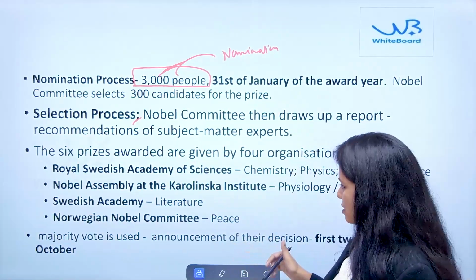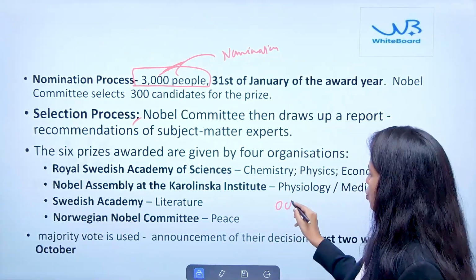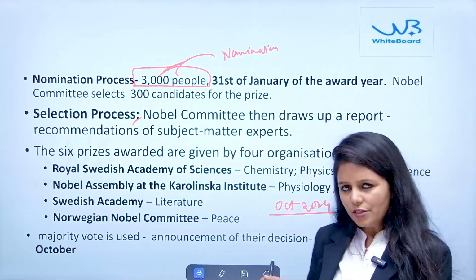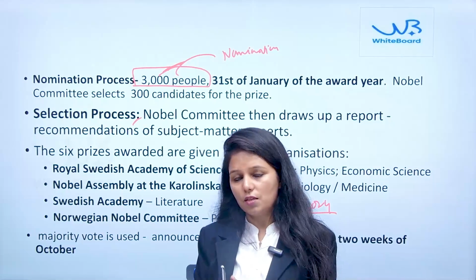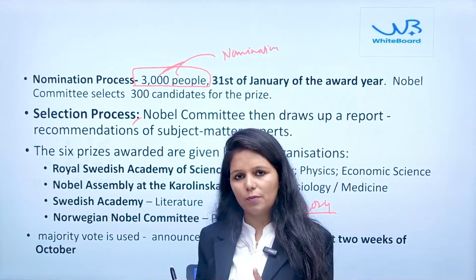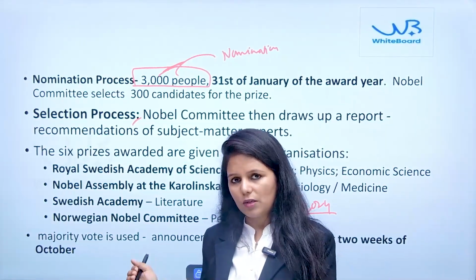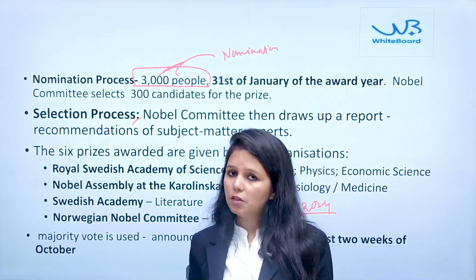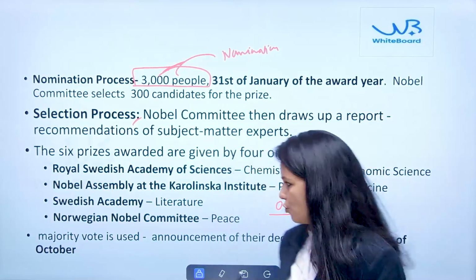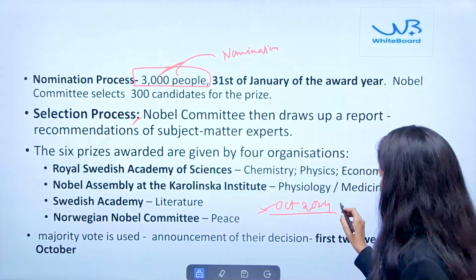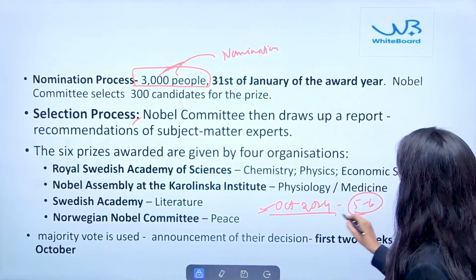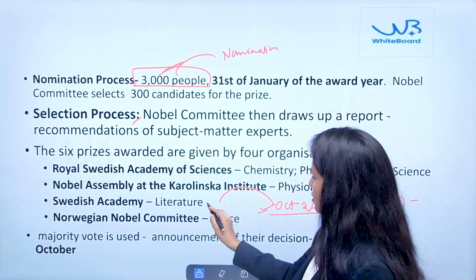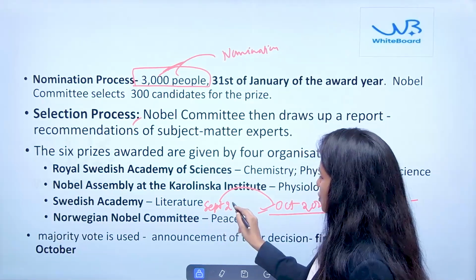Okay, so whenever we see in the newspaper, for example in the month of October 2024, the announcement is usually done in the first 2 weeks. The announcement of that year's Nobel Prize winner is done by the Nobel Prize Committee, but the entire process starts approximately 11 months before. For example, in October 2024 we saw 5 to 6 Nobel Prizes announced, but the procedure itself started in September 2023.